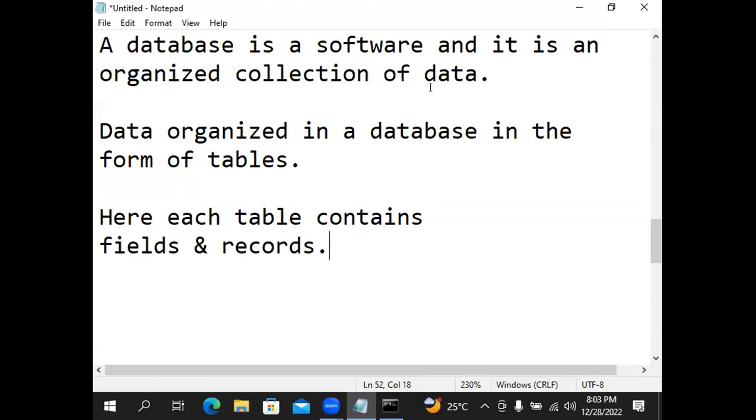That software contains organized data. How is it organized? In the form of tables. What does a table contain? Fields and records. With that database, your application is interacting. That application is called database application. That type of applications we can build with JDBC. Now, I'll explain.